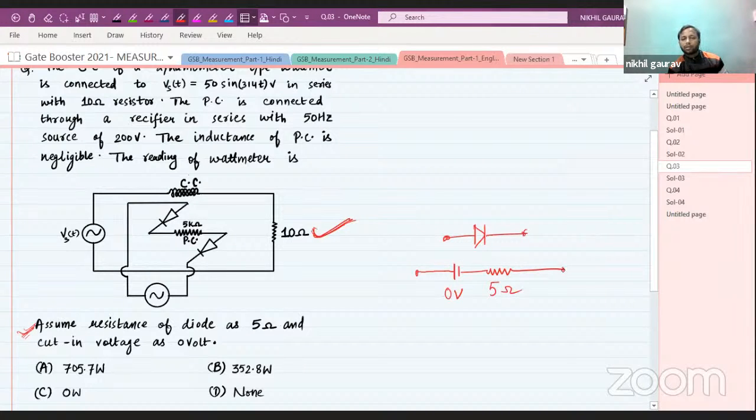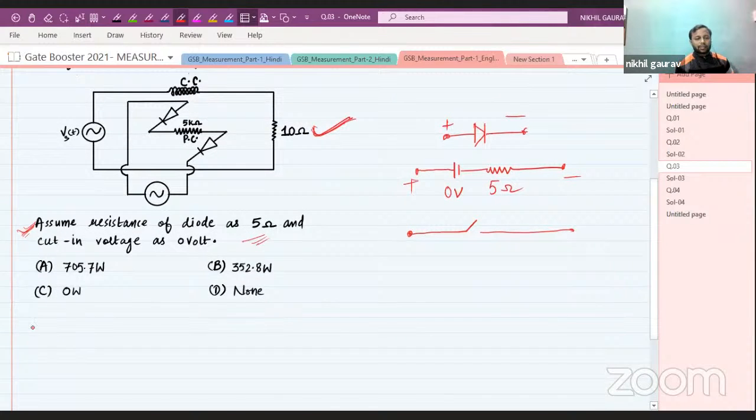During off, we can assume it is open circuited. So this is the assumption we need to make here. So let us find the solution for this.